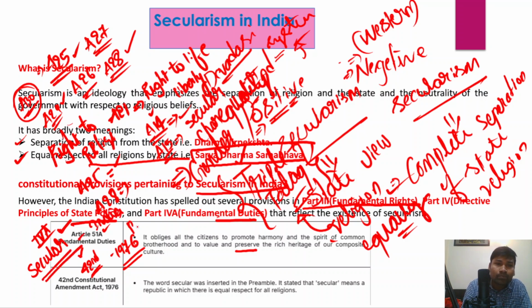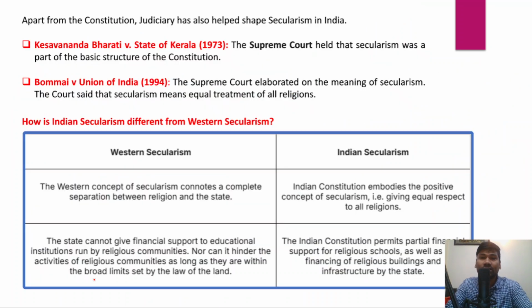So the secular term in the Indian Constitution's Preamble was added through the 42nd Constitutional Amendment Act. So this also makes India a fully secular state, right?